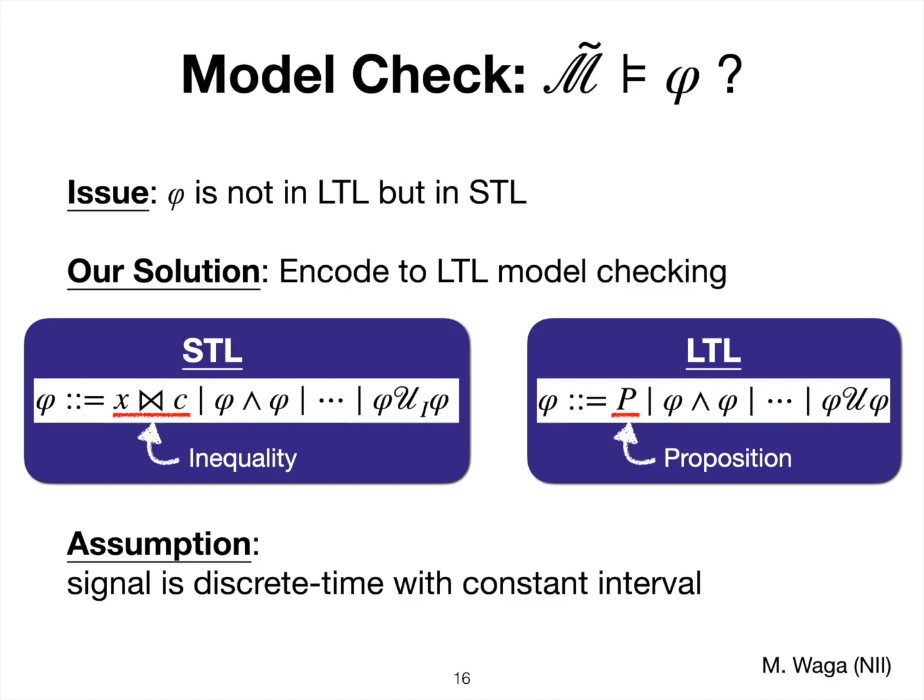This is because the syntax of STL and MTL are almost the same, with minor differences: in STL inequalities are used, while in LTL propositions are used. But basically these two are really close. To have a good correspondence in the semantics, we assume that the signal is discrete time with constant interval sampling. Under this assumption, it is okay to just use an LTL model checker for verifying an STL formula.